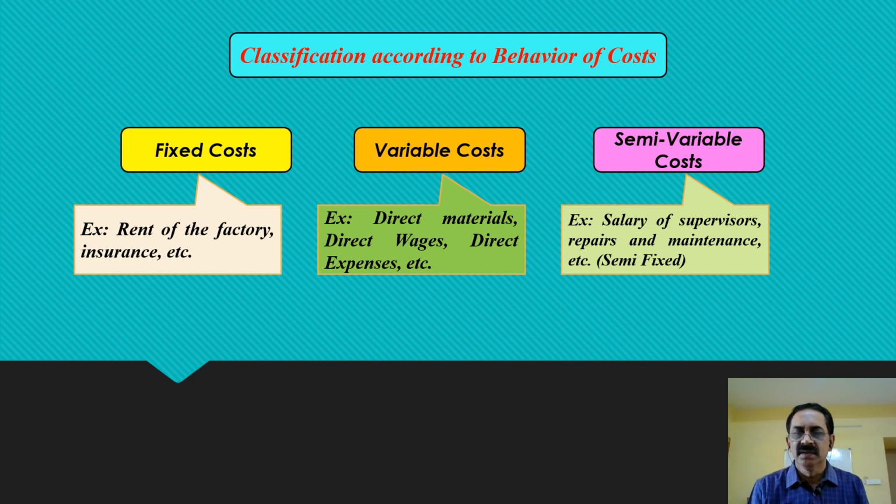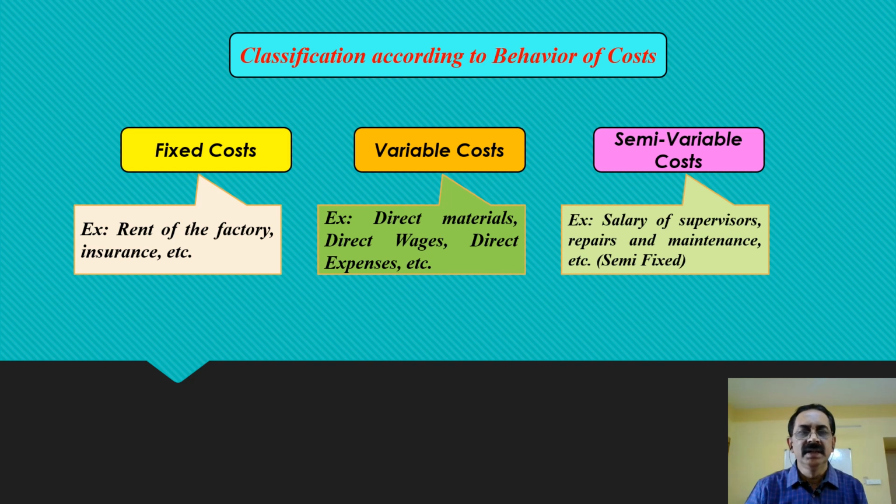If we have only 10 employees and one supervisor, fine. So the supervisor is one person, 10,000 rupees salary. If 20 workers are engaged, one additional supervisor is required, then this fixed cost of supervisor is now increasing. Fixed cost is increasing. This is called semi-variable cost. Even repairs, maintenance, etc. are called semi-fixed. They are fixed to a certain level of output or activity, and once the activity crosses that particular level, then this fixed cost will also change to another level.